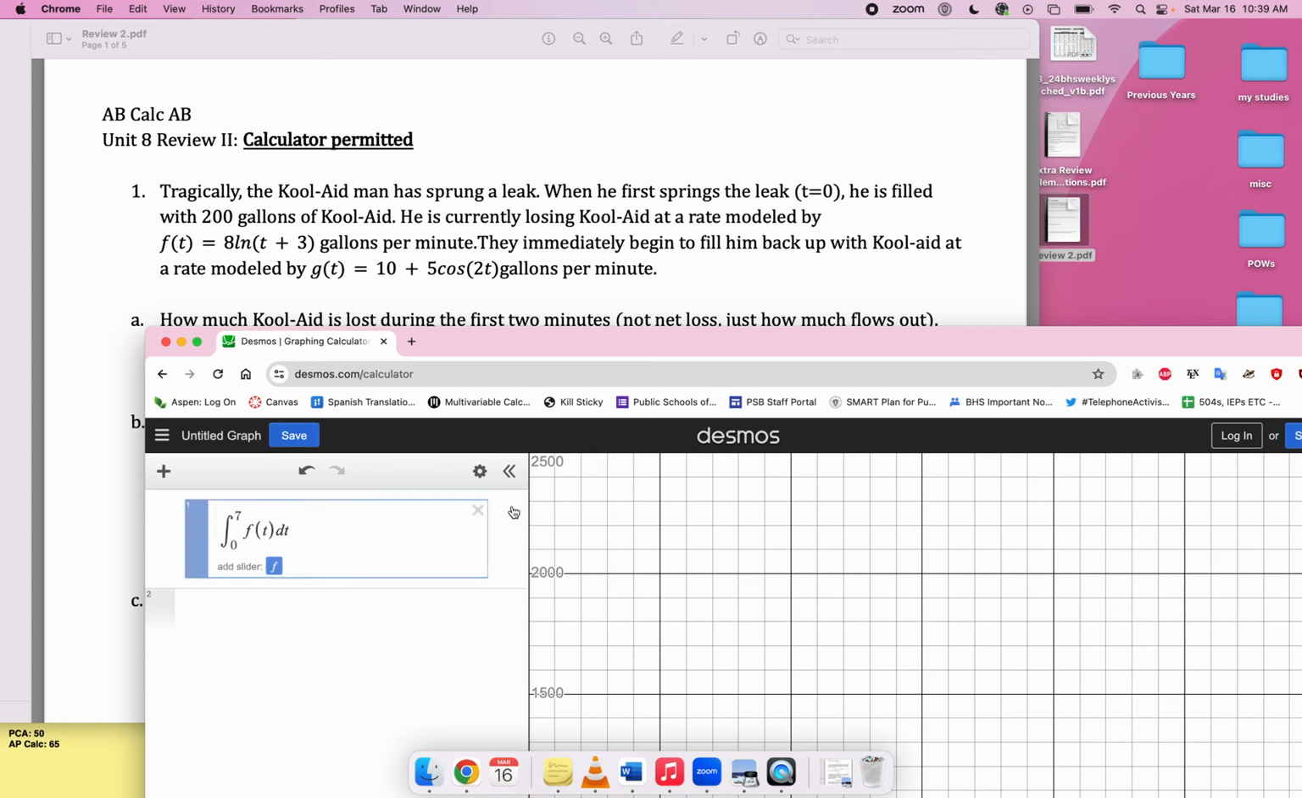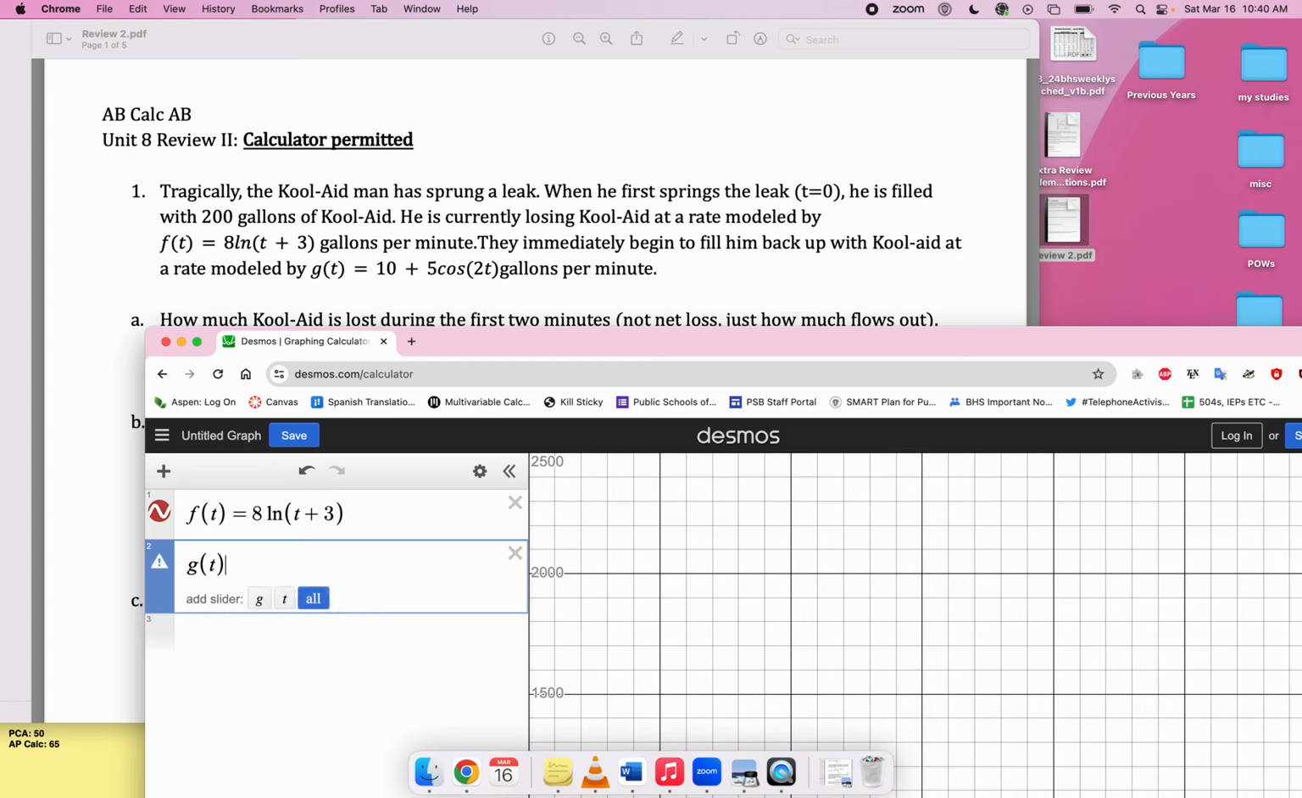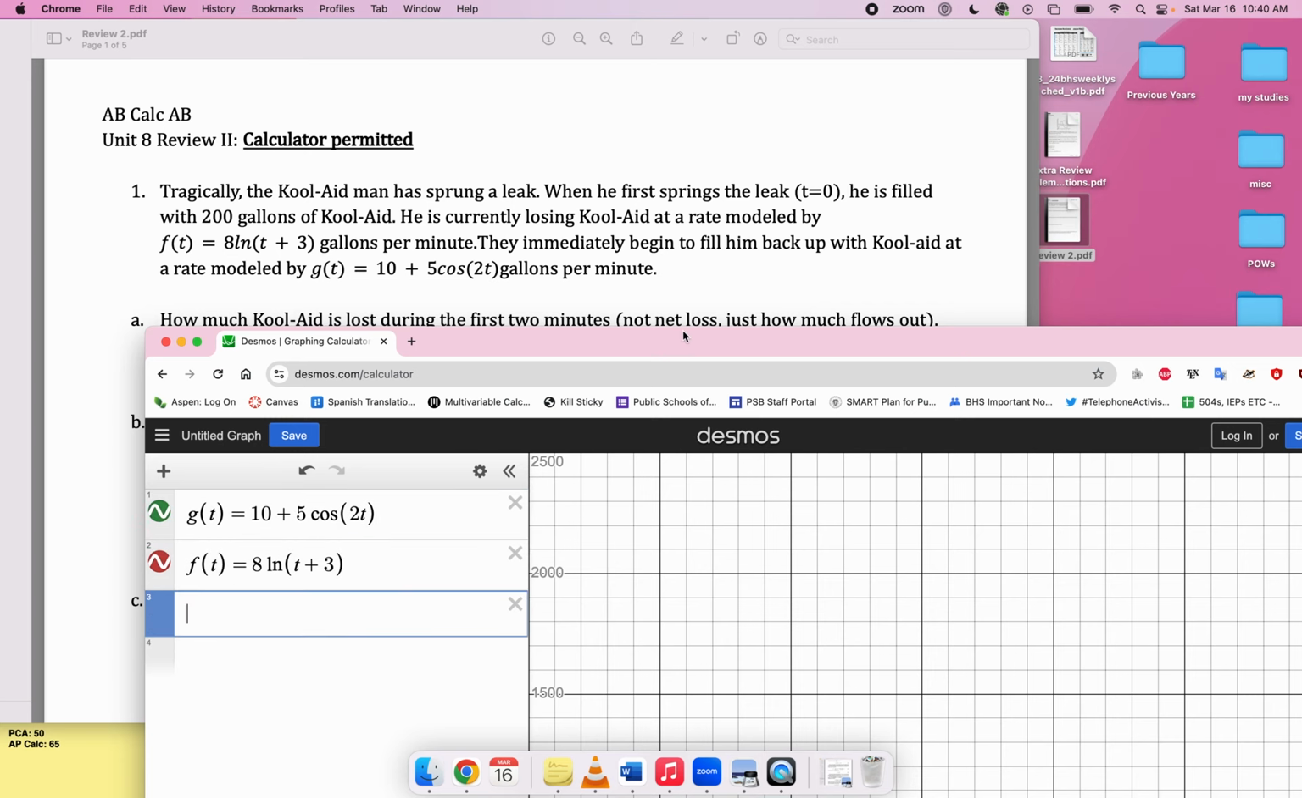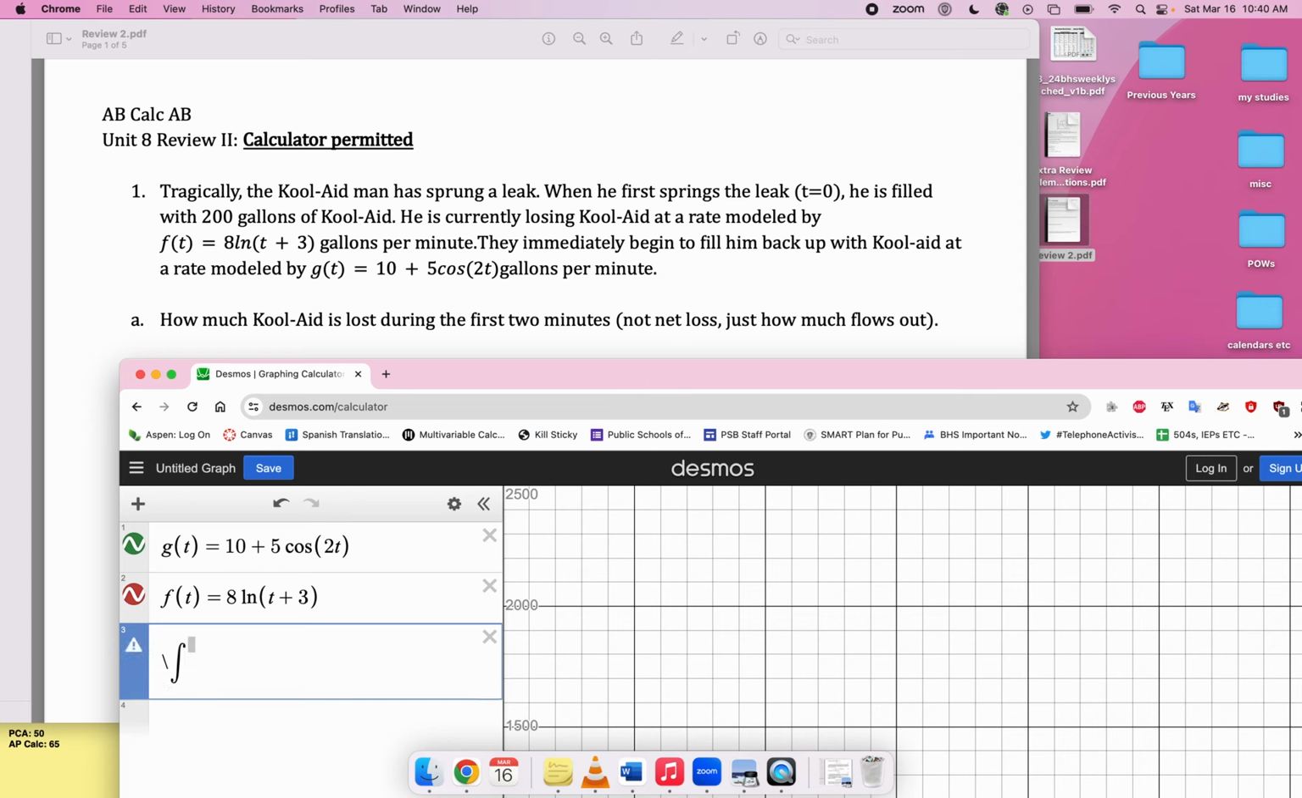Yeah, that's a good piece of clarity. Let me just put these two functions into my Desmos thing here. So I've got f of t, which is 8 natural log of t plus 3. That's my rate in. No, that's my rate out, right? Let me color this red, otherwise I'll get confused. So that's rate out. The rate in is the g, so that's 10 plus 5 cosine 2t. Yeah, and that's green. So rate in. Cool. So how much flows out? That would be the integral of the rate out function. So that would be the integral from 0 to 2 of f of t dt. So I think that amount.